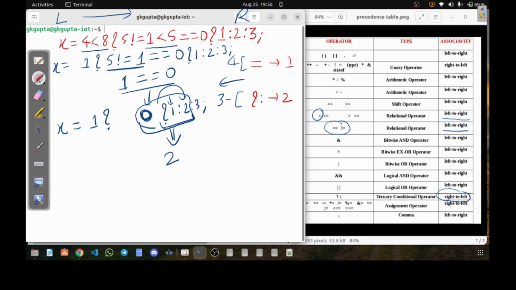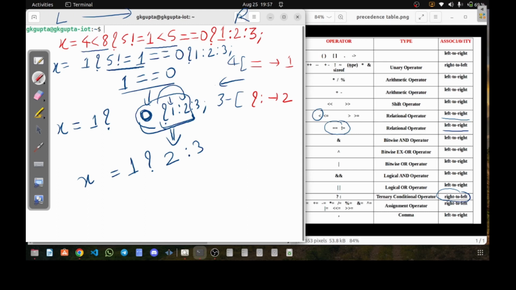Now only one thing is left, that is 1 question mark 2 colon 3. Now we'll execute this, and we are left with x equal to, and as equal to is the last operator, we'll first execute this, and whatever value we get here will be passed on to x.